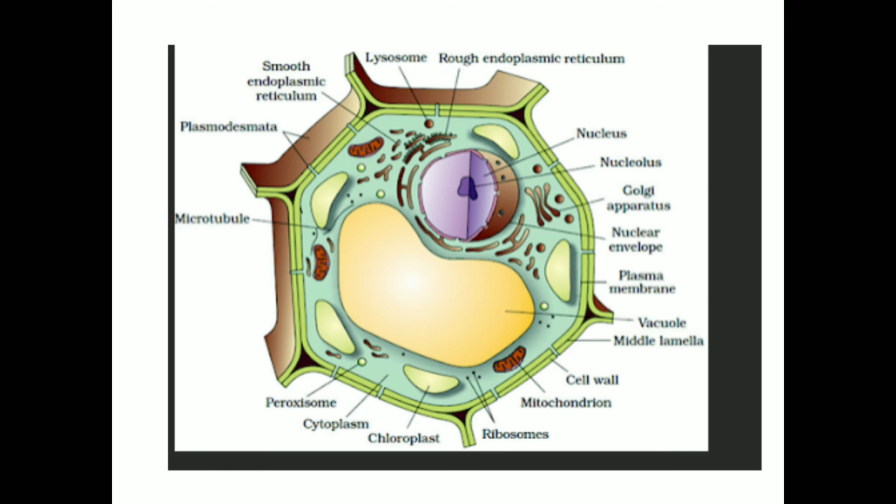Plasmodesmata act as connecting channels between cells. They are responsible for exchange of material enclosed in the cell cytoplasm. Then this nucleus is also covered by a reticulate structure, which starts from the nuclear membrane and ends at the cell membrane. This is called the endoplasmic reticulum. The endoplasmic reticulum is of two types, smooth endoplasmic reticulum and rough endoplasmic reticulum. So this is all about the plant cell.